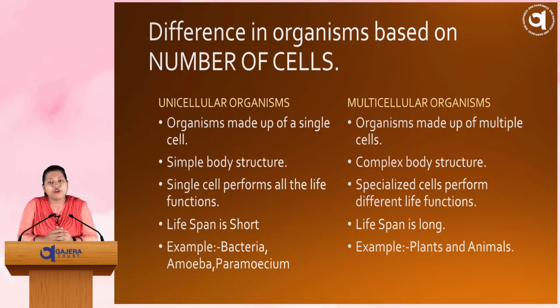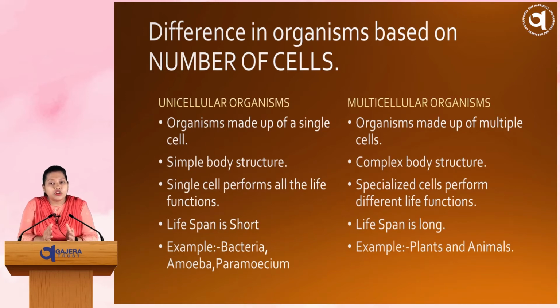Coming to the next topic, difference in organisms based on the number of cells. On the basis of the number of cells, we have categorized organisms into two types: one is unicellular organism, another is multicellular organism. If we split the term unicellular, that means uni plus cellular. Uni means one or single. Multicellular means multi means many, cellular means cells, right?